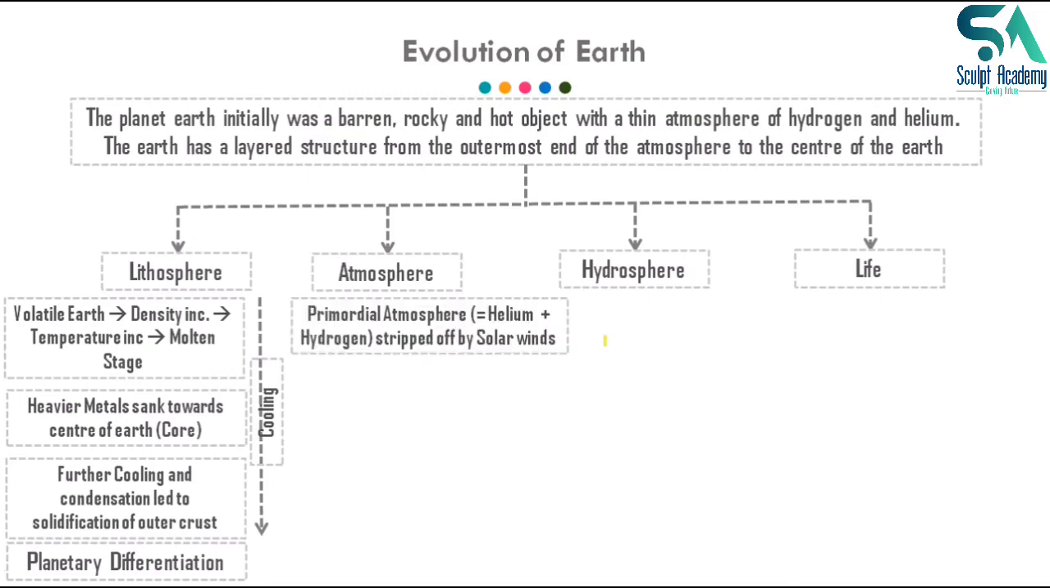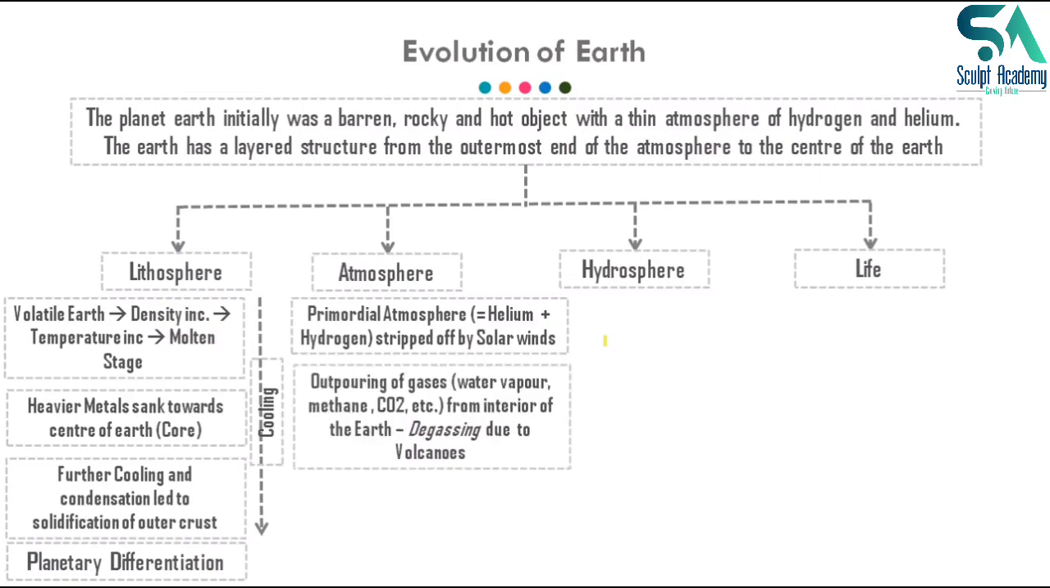Next is evolution of atmosphere. Initially, Earth has a primordial atmosphere, made up of only helium and hydrogen. But this primordial atmosphere was stripped off by solar winds, as we have discussed that the Earth-like planets, terrestrial planets, were under the heavy influence of solar winds coming out from the sun, and hence helium and hydrogen, being light gases, could not be held, and they were wiped out, or moved out from the gravitational pull of the Earth, and they were roaming around in the universe, but not as a part of the atmosphere of the Earth.